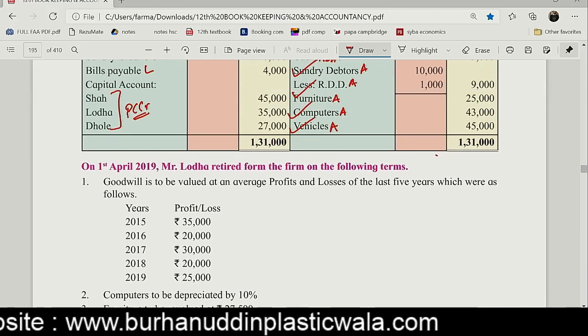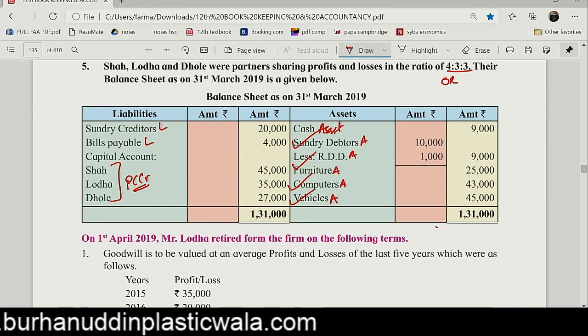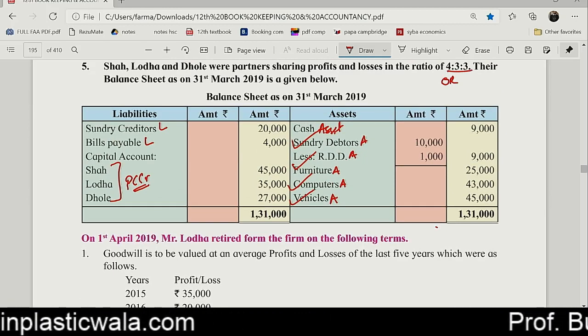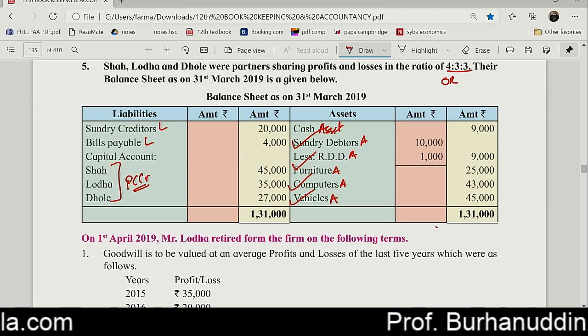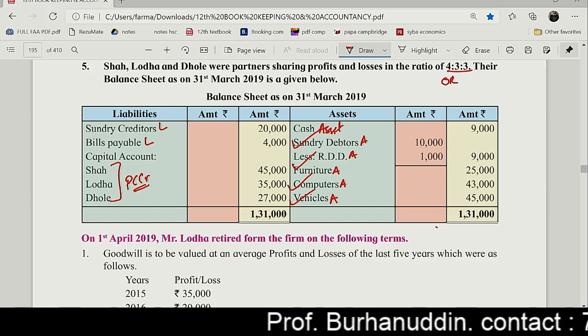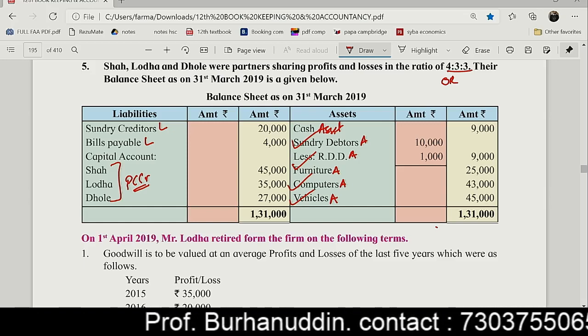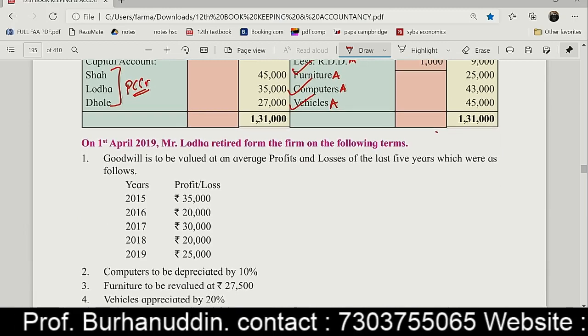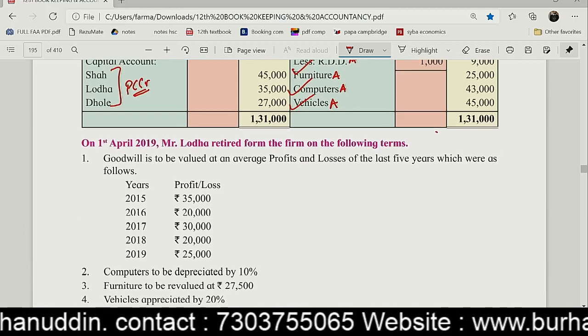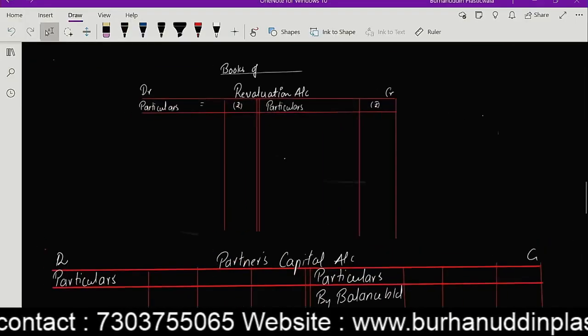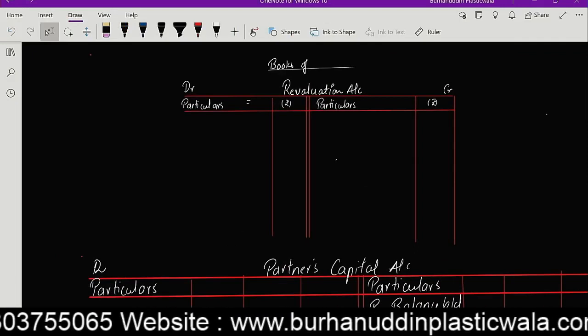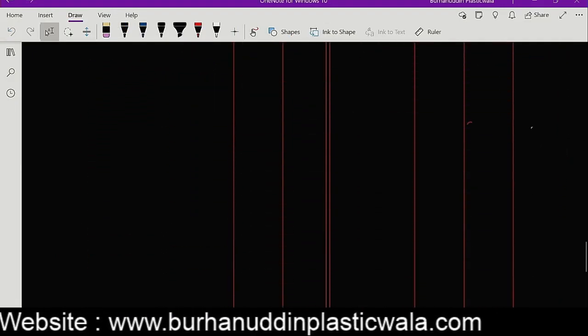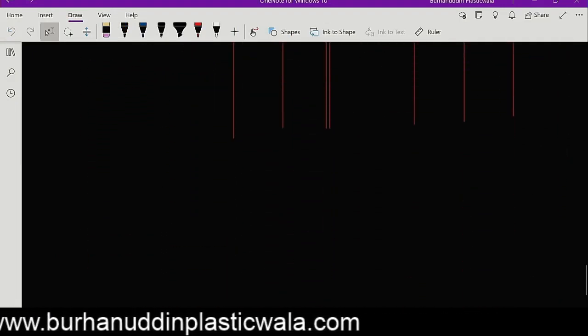So the very first thing, I'll be making a working note for goodwill. I always do the calculation for goodwill. Working note number 1, working note number 2, and then afterwards I start with the posting and all that. So let's get this done now in one shot. So that working notes are done. So directly we'll have to keep on doing the sum and then totaling and done. So let's take this working note number 1, guys.